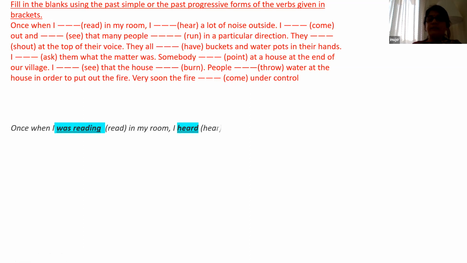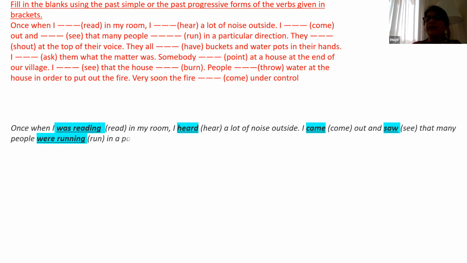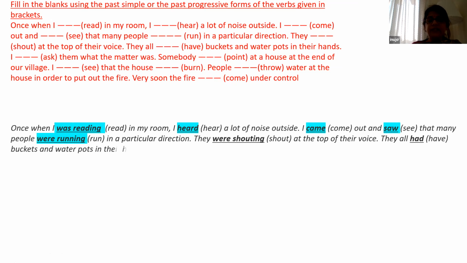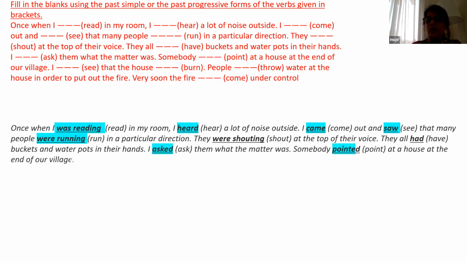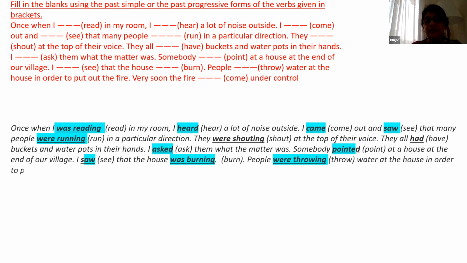Once when I was reading in my room, I heard a lot of noise. It is past simple or past progressive. So the answer is right here for you. Once when I was reading in my room, I heard a lot of noise outside. I came out and saw that many people were running in a particular direction. They were shouting. Again, what is it? This is past progressive.